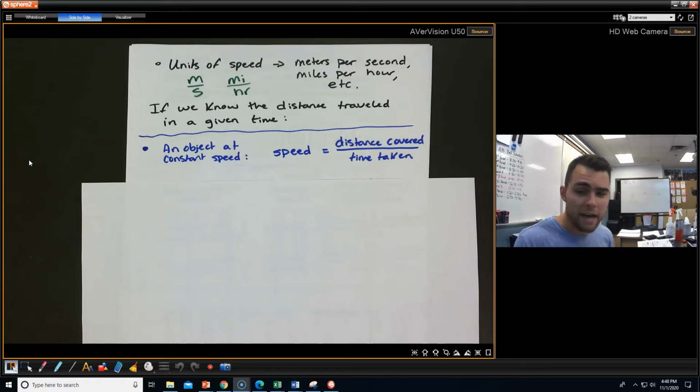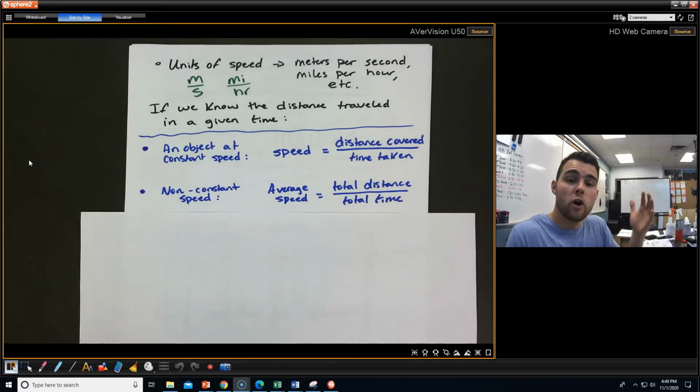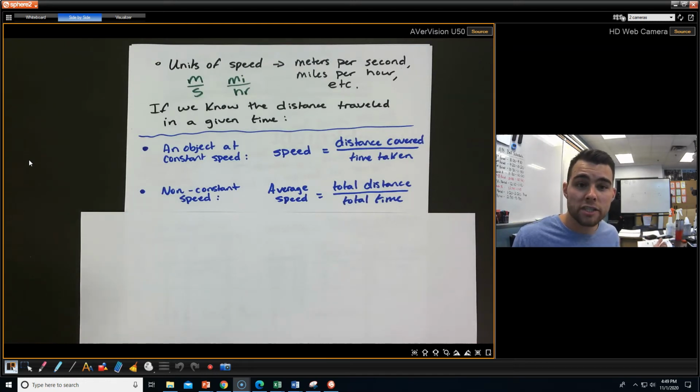However, not all speeds are constant. Most of the time it's not. Even just driving to school, I'm sure you had to stop and slow down and speed up. There are a lot of different things going on. So what we do for that is we use average speed. That is the total distance covered, so not just a particular amount, but a total distance covered taken over a total time. How long did it take you to get from your house to the school? That would be your average speed, right?